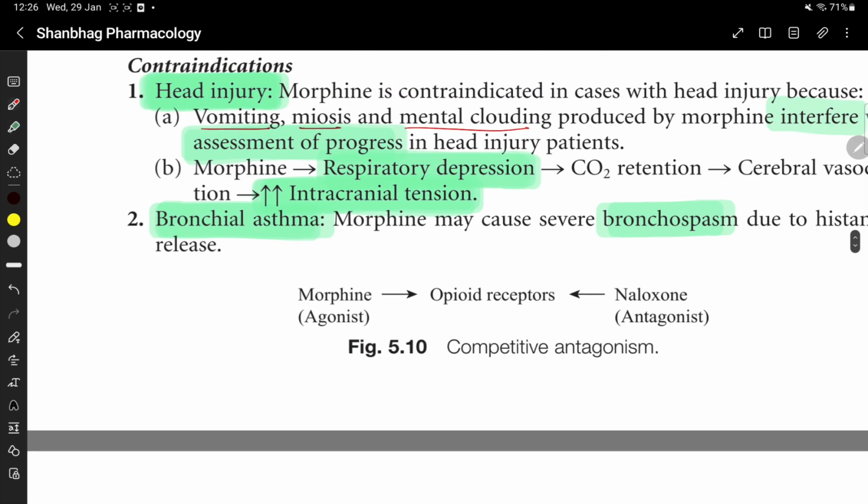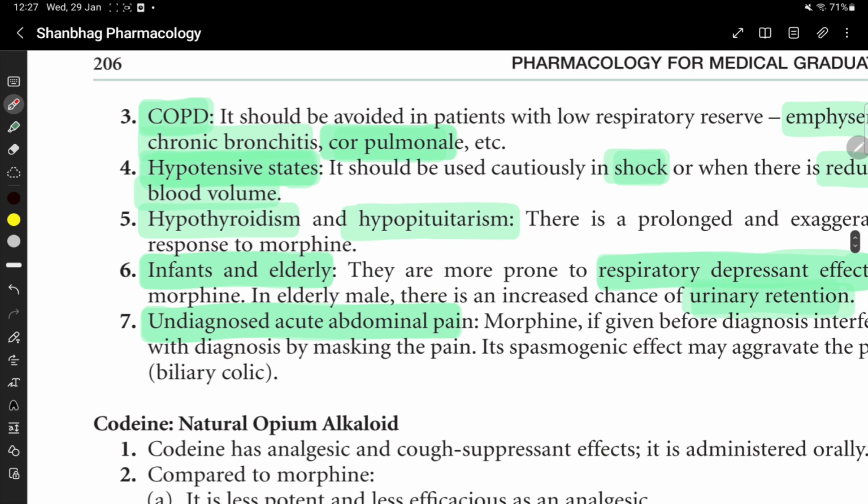So it is contraindicated in head injury as it will interfere with the assessment of progress and also lead to increased intracranial tension because of respiratory depression. Contraindicated in bronchial asthma, COPD, in hypotensive states, hypothyroidism or hypopituitarism. In infants and elderly, because elderly will have more urinary retention, and infants and elderly are more prone to respiratory depressant effect. It should not be given in undiagnosed acute abdominal pain.